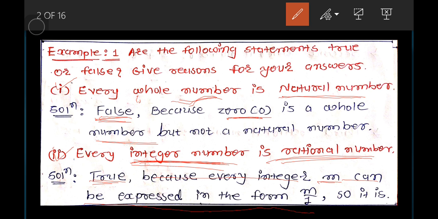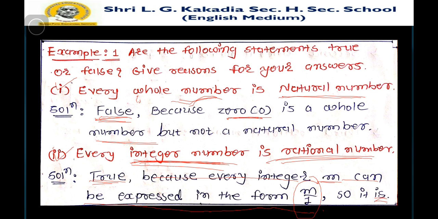We put 1 in the denominator of every integer, so we can write it in p by q form. So every integer is a rational number, and this statement is true.